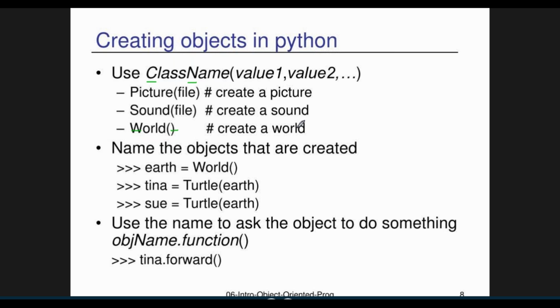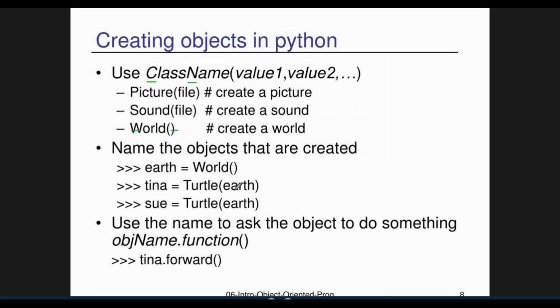Why am I saying so? Because of this reason. So now picture is one quality, sound is one quality, world is one. So these are three different methods available in a particular class. Okay, name the objects that are created. See, earth equals world method.